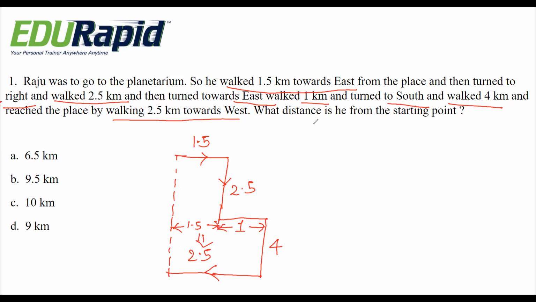So they are asking what distance is he from the starting point. So add this 2.5 plus 4, this vertical distance. So total 6.5 kilometers. Option A is the right answer.